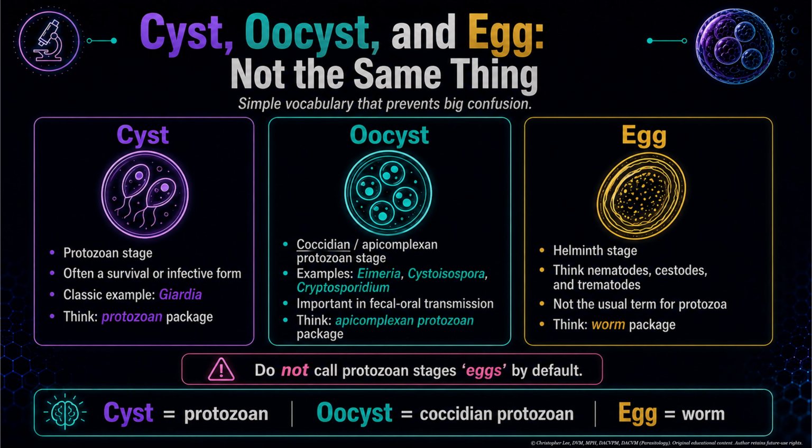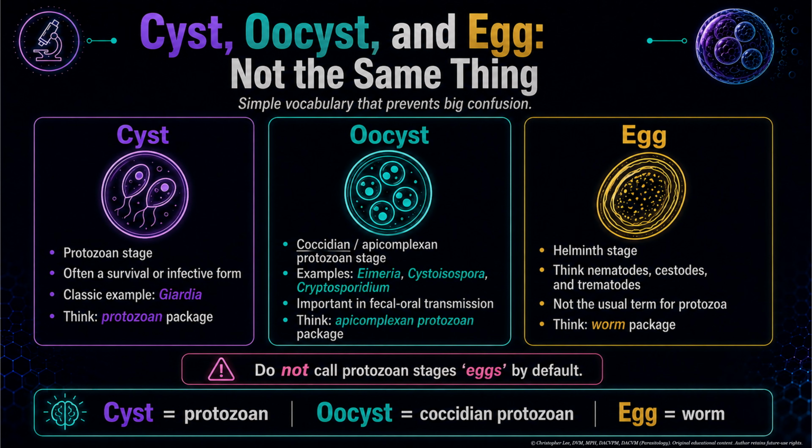Cyst, oocyst, and egg are not the same thing. A cyst is usually a protozoan survival or infective stage. The classic example is Giardia. So if you hear cyst, think protozoal package. An oocyst is a coccidian or apicomplexan protozoan stage. In this video, that means Eimeria, Cystoisospora, Cryptosporidium, and Cyclospora.